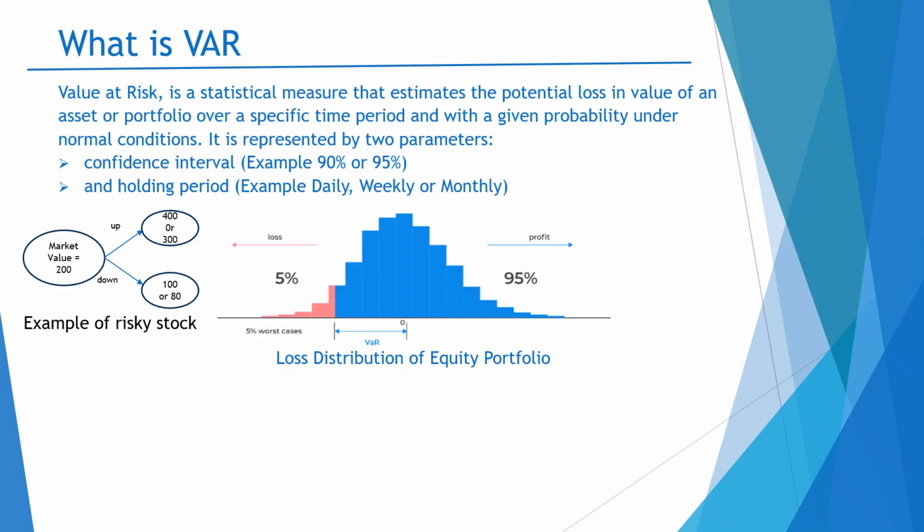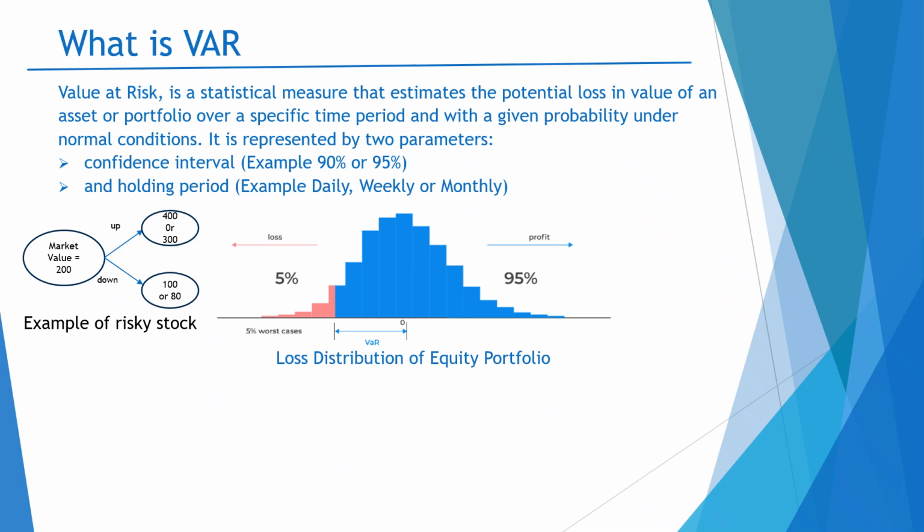I will say that adequate capital allocation will help the bank to survive in a crisis scenario when it has losses. So this is why the bank calculates the VAR. So I have explained just an overview of VAR and why we are calculating the VAR.